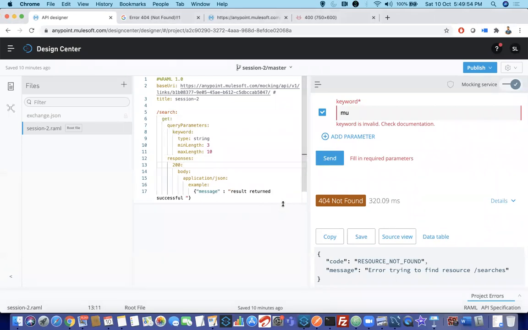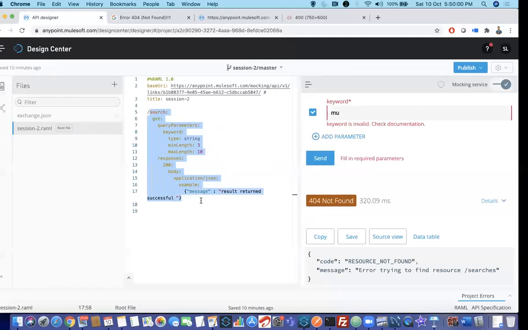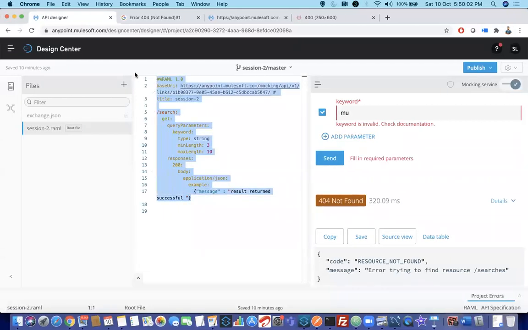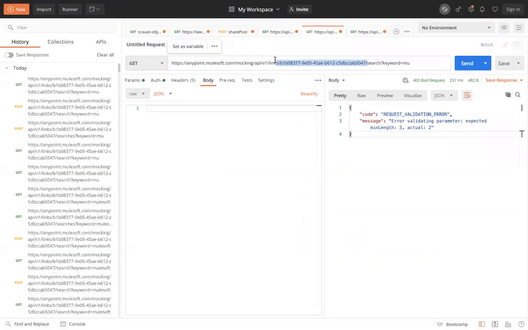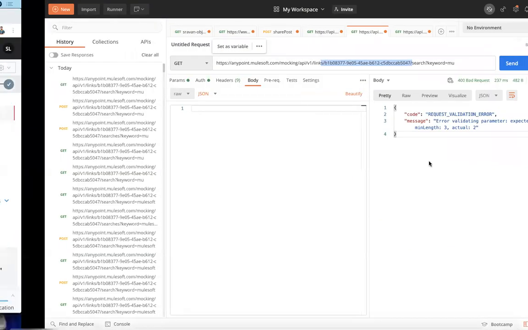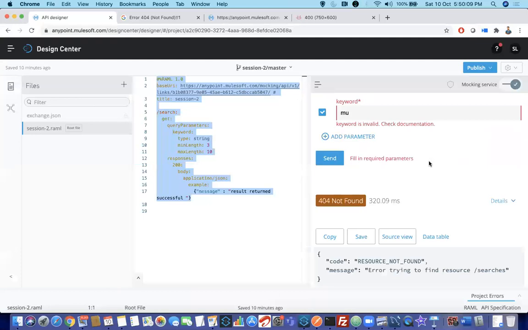I will give this in assignments also, I will ask. If I give a wrong name, what will it give? Based upon this, you need to check. So what I'll do is I'll give this RAML file and this URL. You have to tell me what is the error that you will get, whether it is 400, 405 or 404, right? Or success. Okay. This is for a single resource.